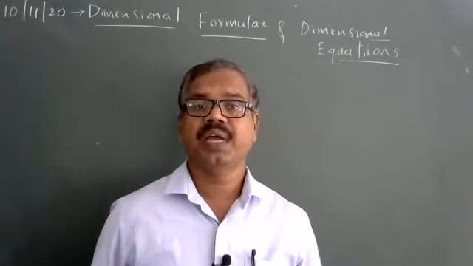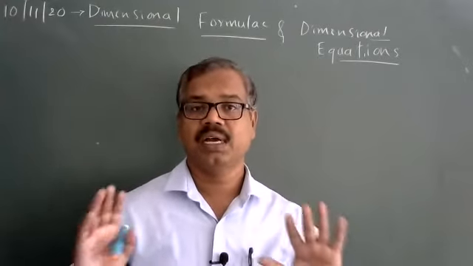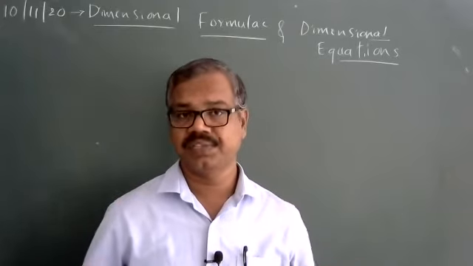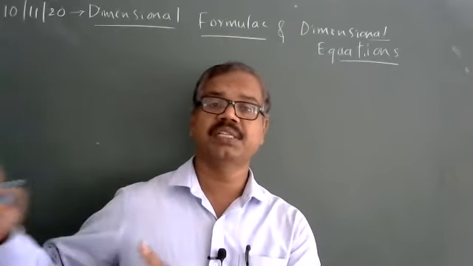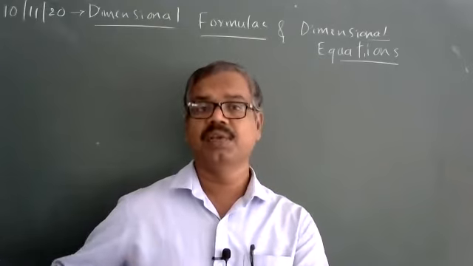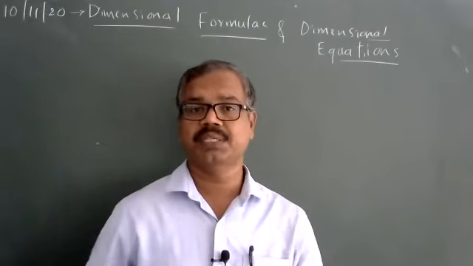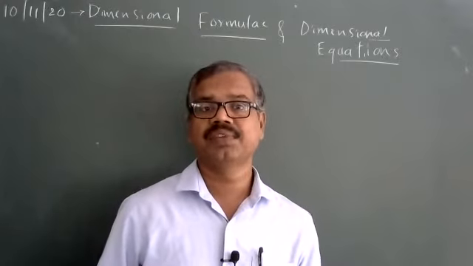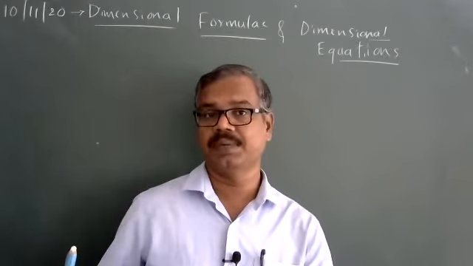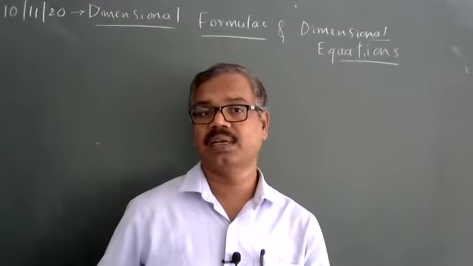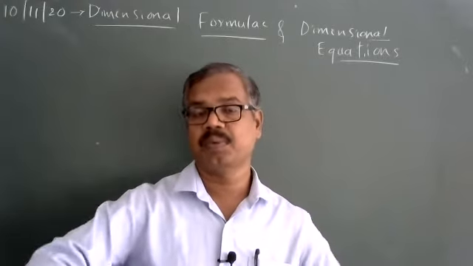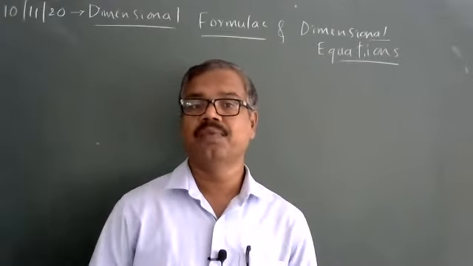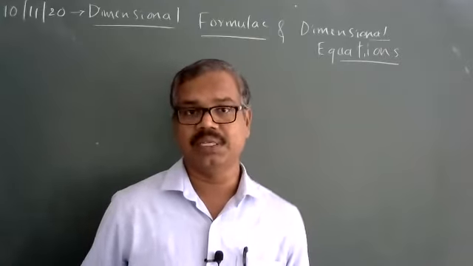So in physics, we had a fundamental concept that there are 7 physical quantities which are sufficient. Any other physical quantity which is measurable can be expressed in terms of these 7 fundamental quantities. These 7 fundamental quantities have some units, like length unit meter, time unit second, and mass unit kilogram. We have 7 fundamental units.